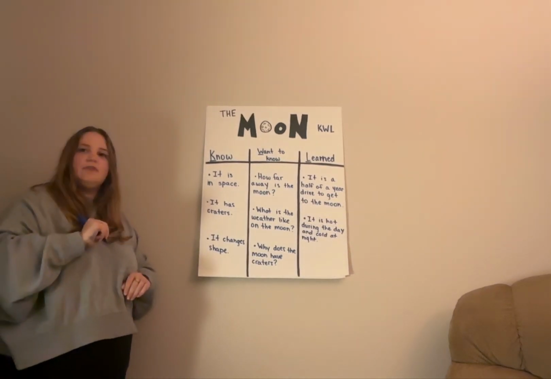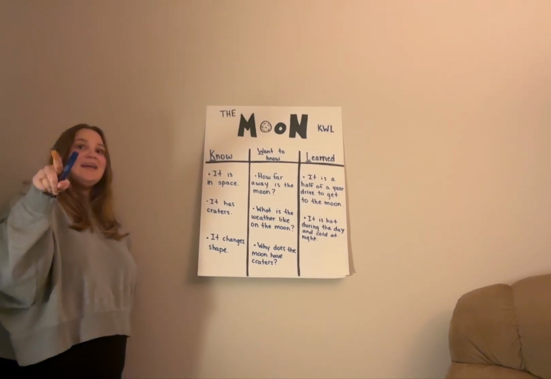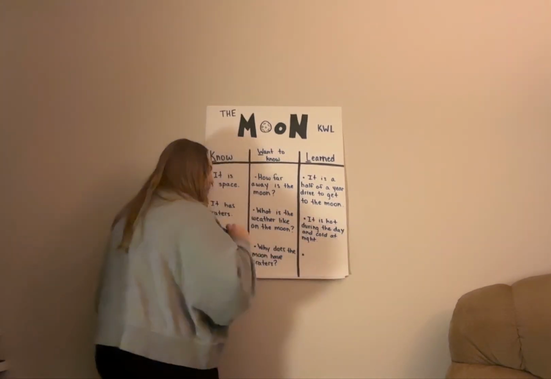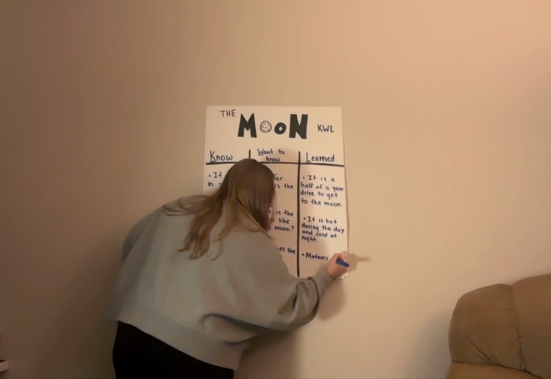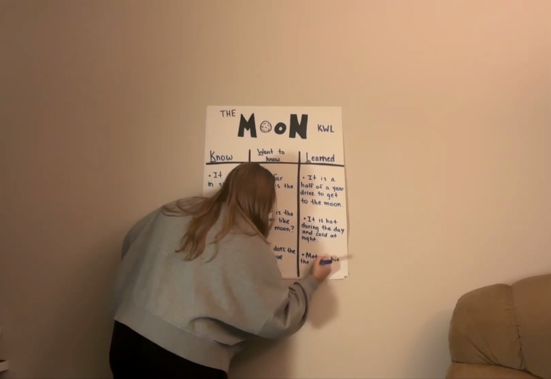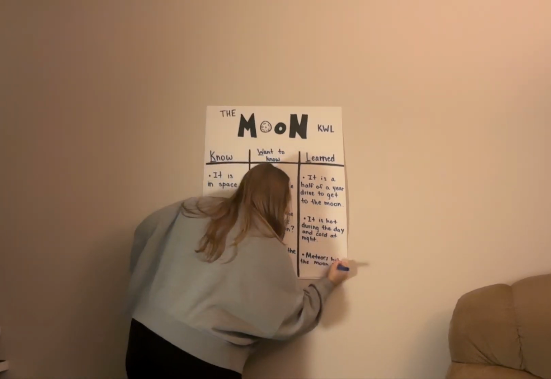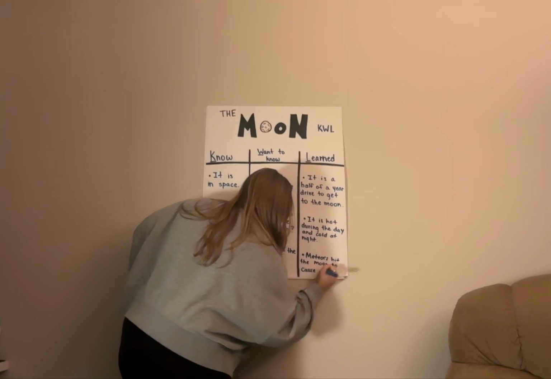All right, let's see if we can answer this last question. Why does the moon have craters? Because meteors hit it. That's right. We know that objects hit the moon and cause those big craters. Meteors hit the moon to cause those craters. That is awesome.